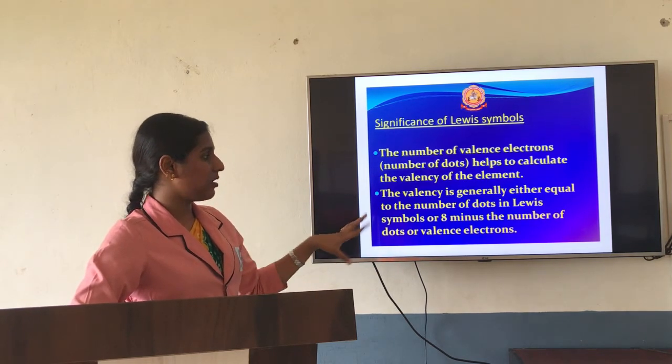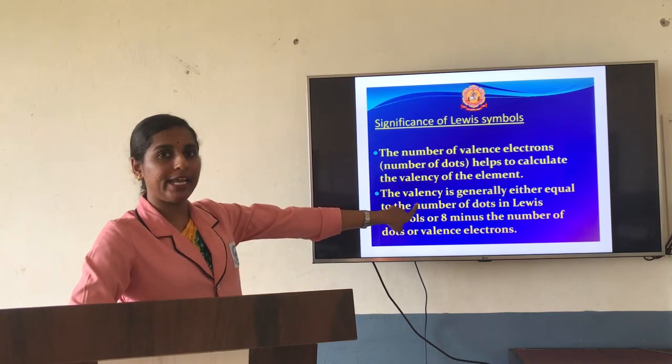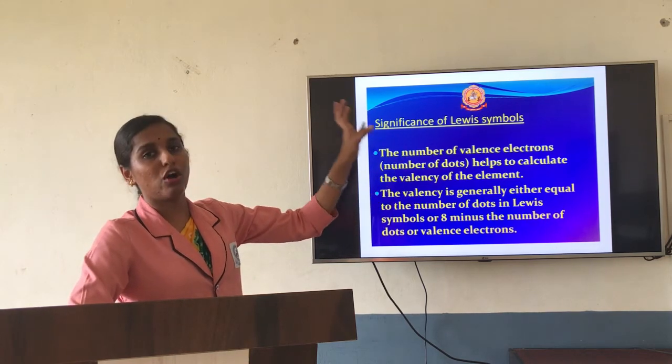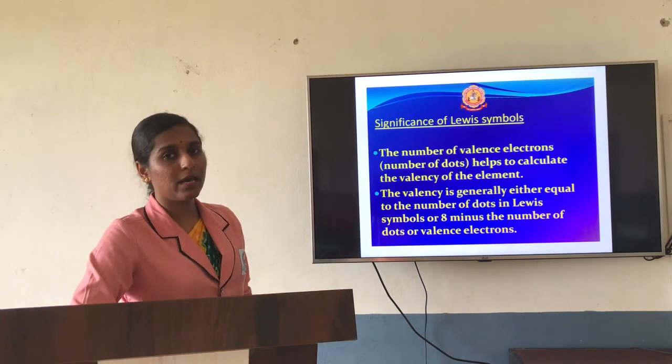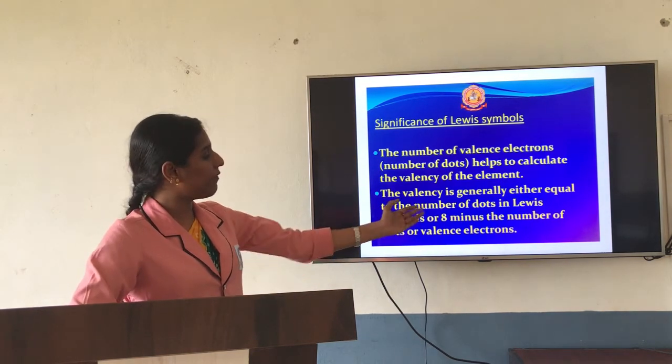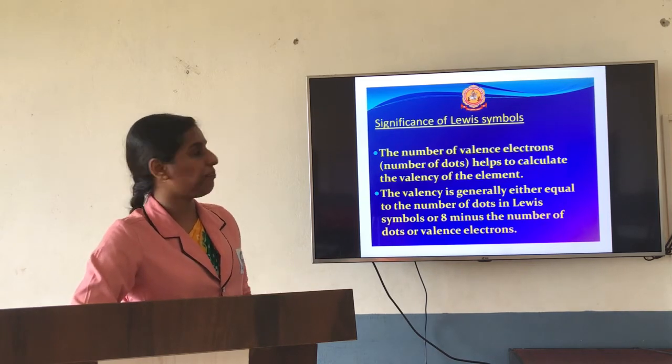According to Lewis, it comes like this. When you are finding valency, either it is the same number of dots or it goes with 8 minus that number. If it is more than 4, you can go with this concept. Okay, it goes with 8 minus that number.